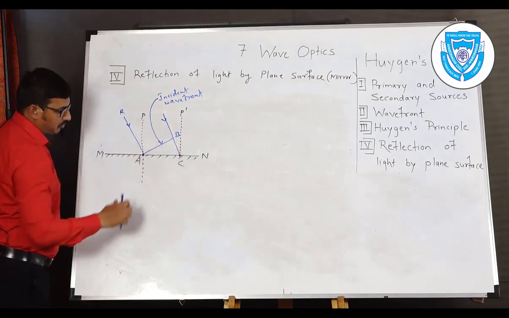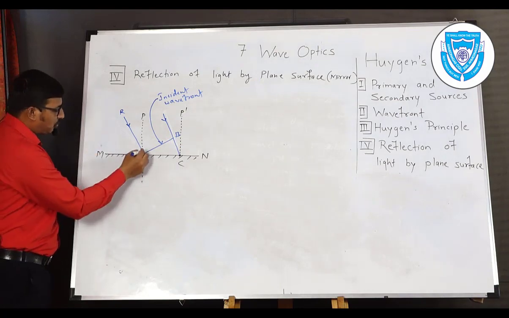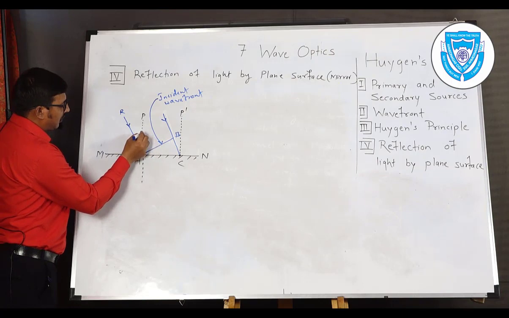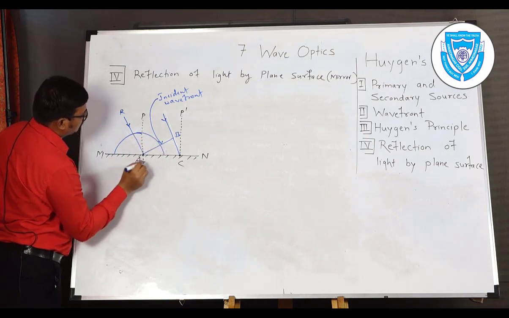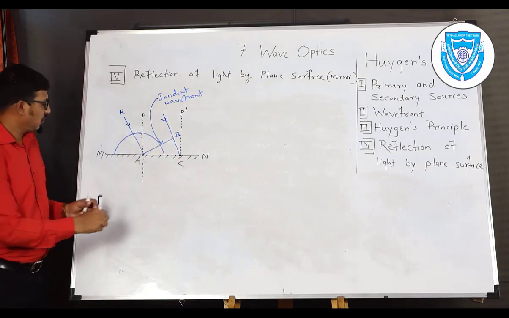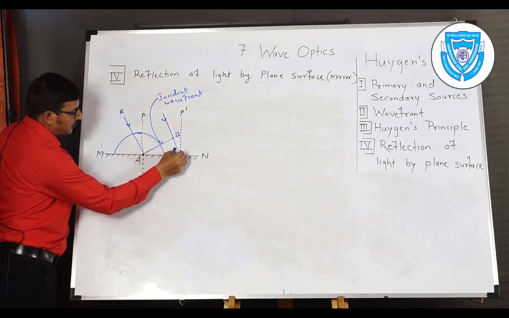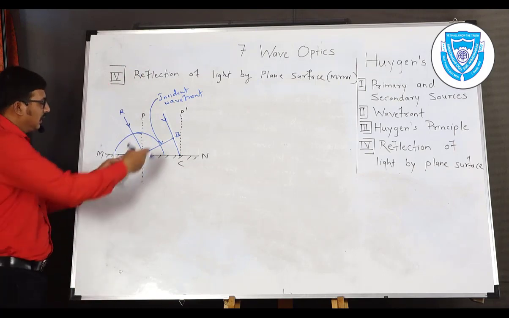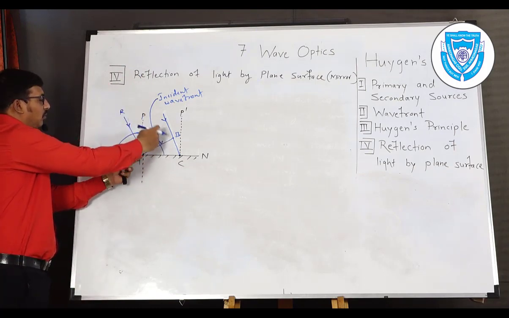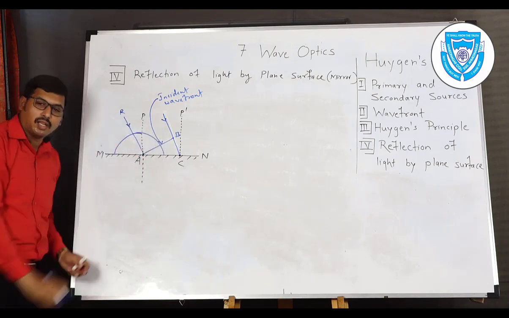In that time, the light will produce the wavefront from point A, and that will be in a shape of circle, semicircle like this. So when light travel from point B to C, in same time A will act as source of secondary waves, and that wave will produce secondary wavefront in a shape of semicircle like this.